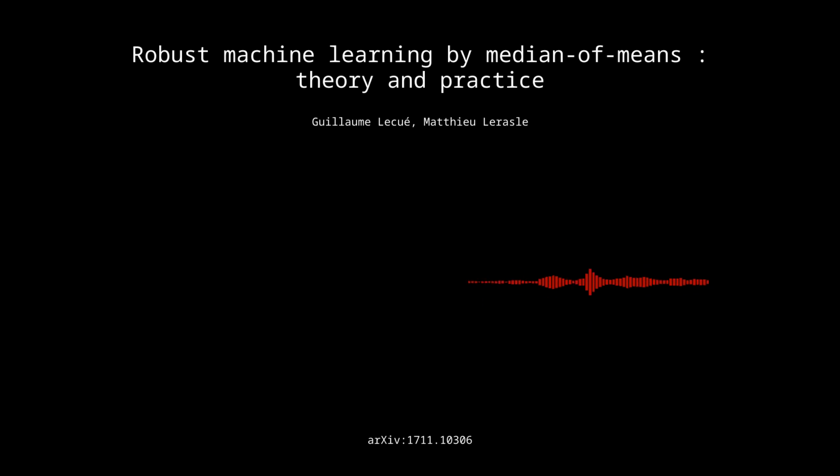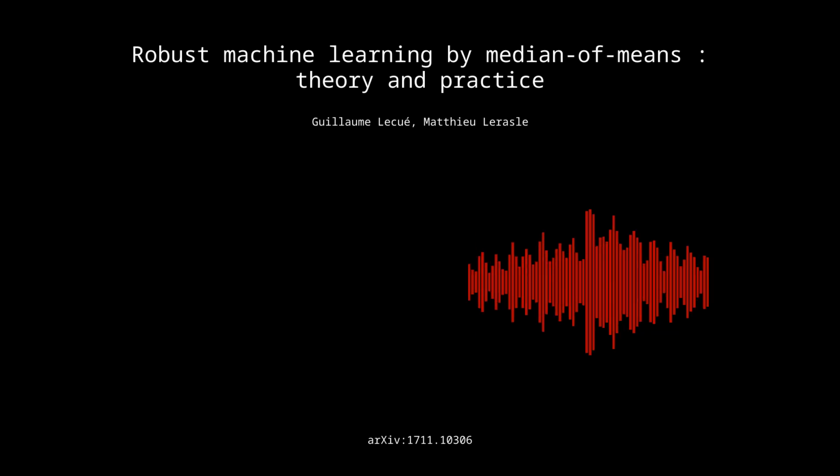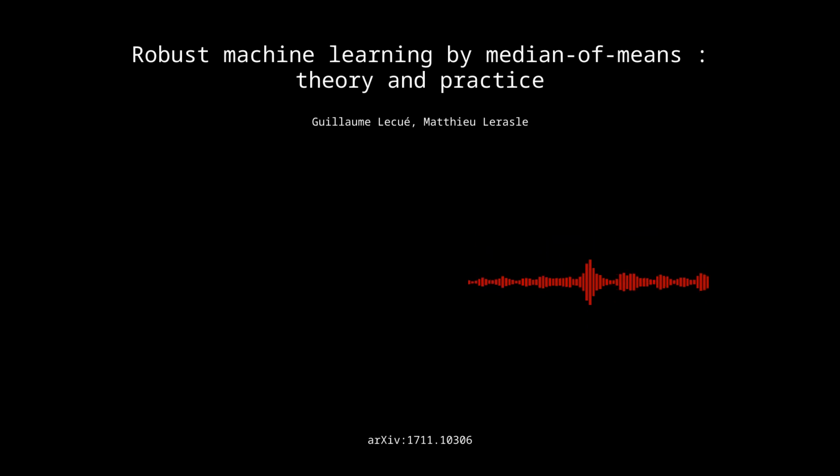Welcome back to the deep dive. We spent the last two segments really getting into the nitty-gritty of robust machine learning, especially this innovative median of means approach. Yeah, it's a fascinating concept. It is. So now let's take a step back and synthesize what we've learned. What are the really key takeaways from this paper that our listeners should walk away with? Well, I think the biggest takeaway is that traditional machine learning algorithms often just fall apart when faced with real-world data. Right, because real-world data is messy.